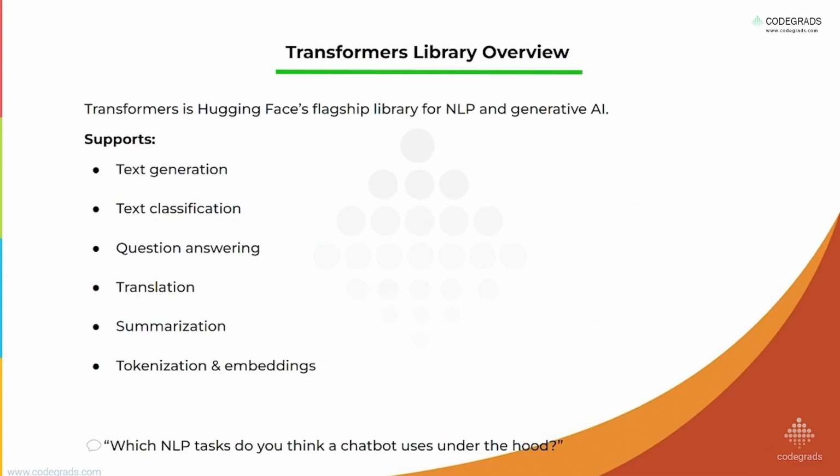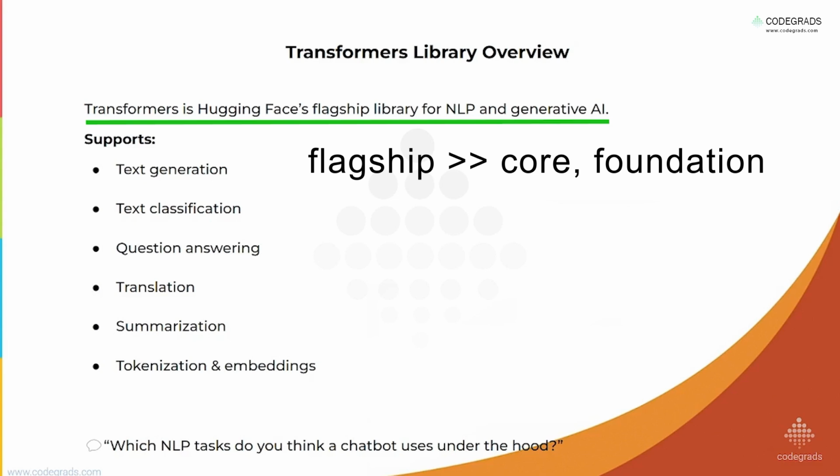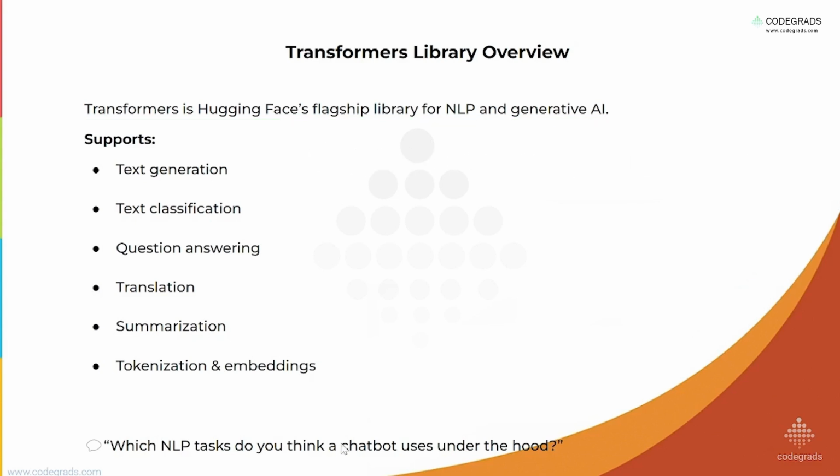Now we'll see the overview of the Transformers library. It is the Hugging Face flagship library for NLP and generative AI. Tasks supported by it are text generation, text classification, question answering, translation, summarization, tokenization, and embedding. So these multiple tasks are supported, and these are very important tasks we use in our day-to-day life. As an AI ML engineer, we definitely need to understand this context, and if we are working on these tasks, then we need to get help from the Hugging Face Transformers library.